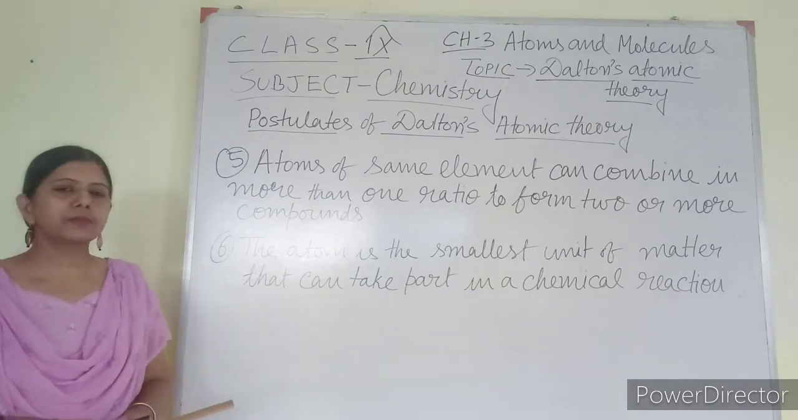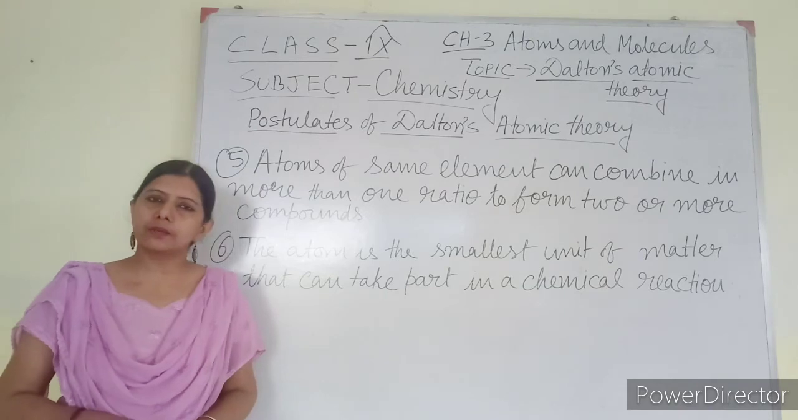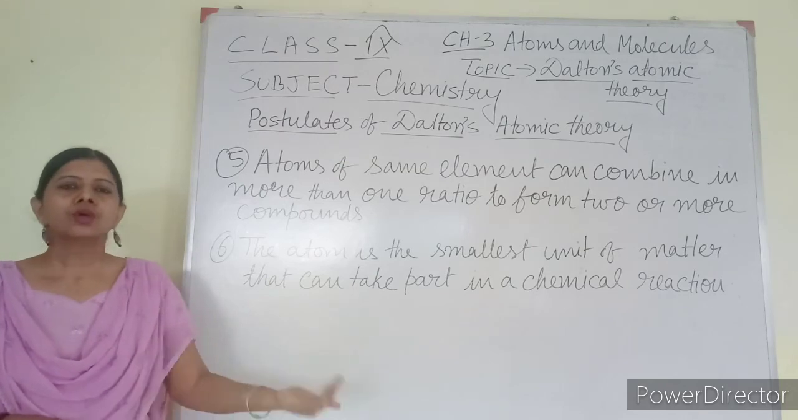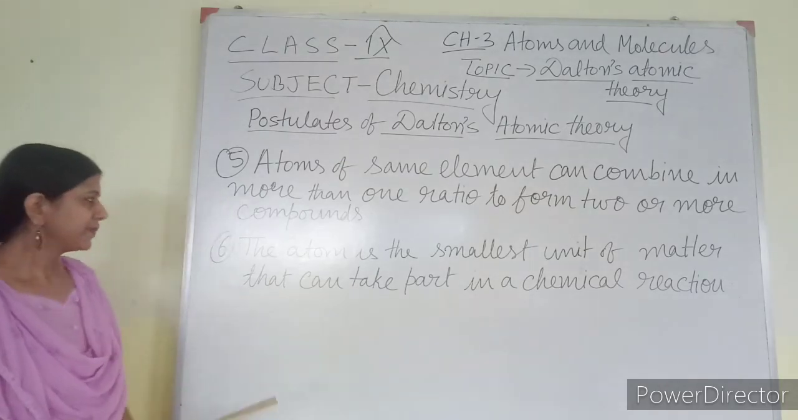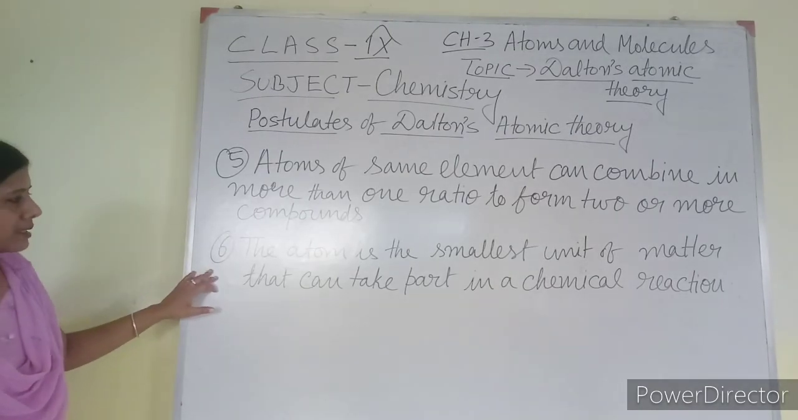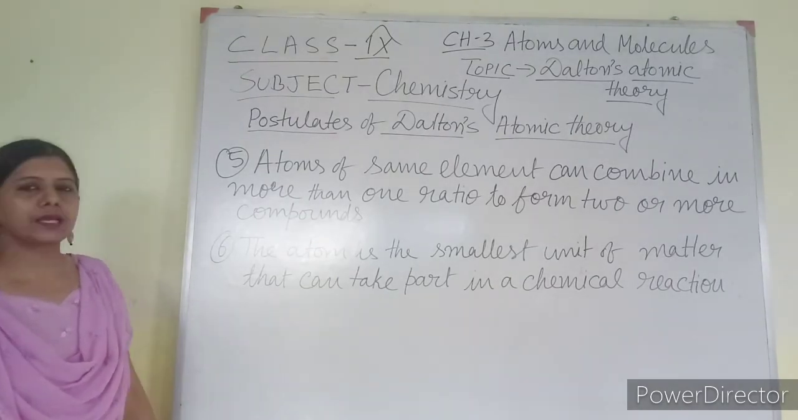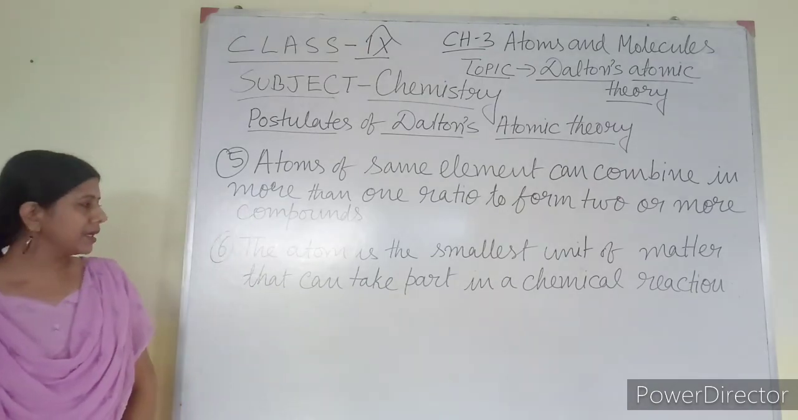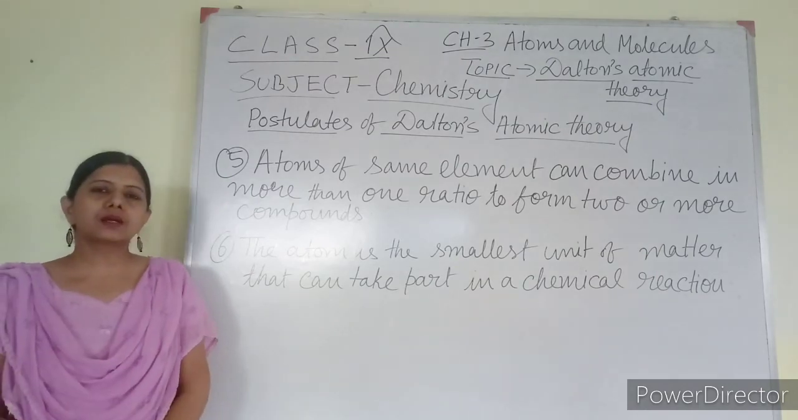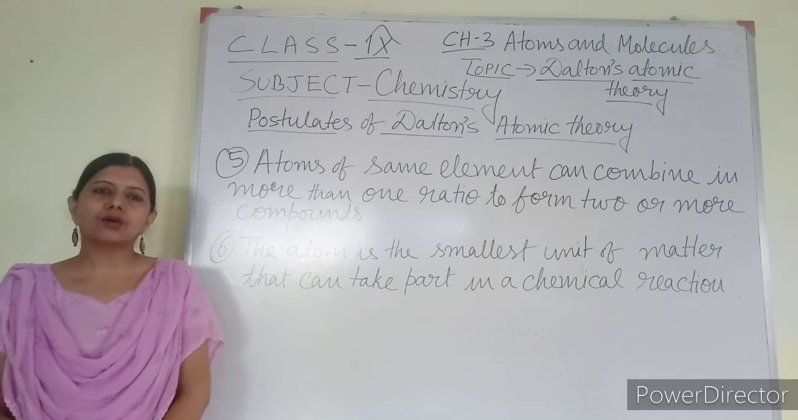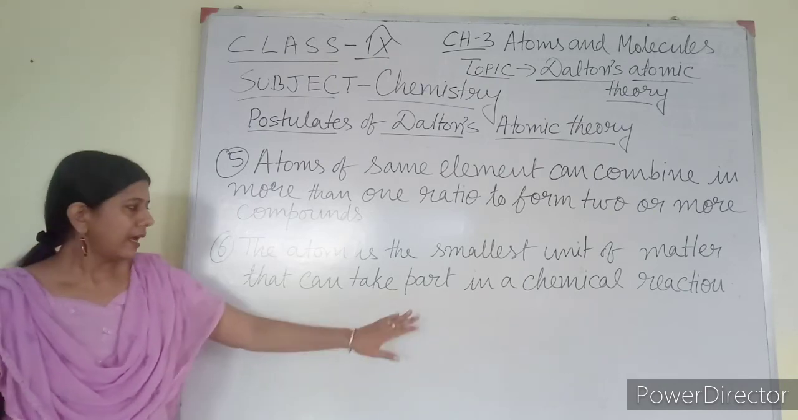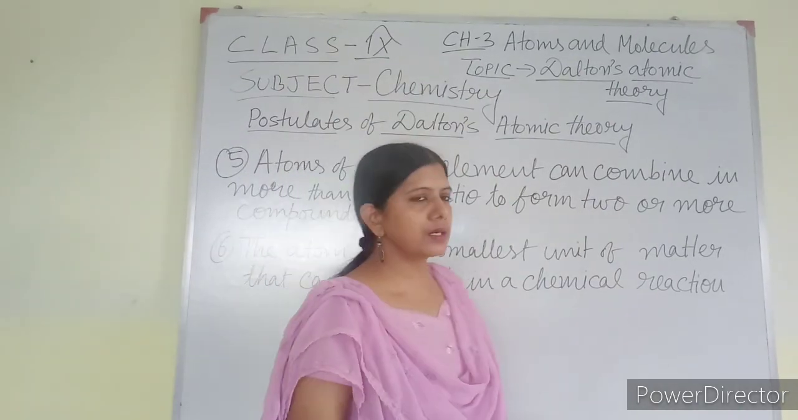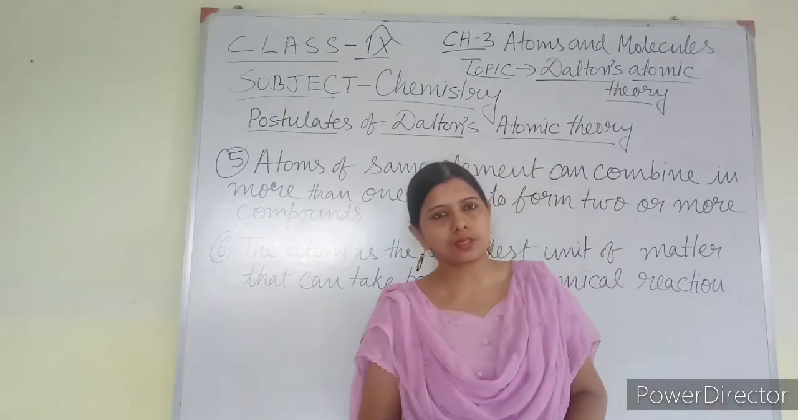I have told you in my previous video about carbon monoxide and carbon dioxide. That can be related with this point. They are combining in different ratios to form two or more compounds. Number 6. The atom is the smallest unit of matter that can take part in a chemical reaction. According to this point, only atoms can take part in a chemical reaction. Atoms are the smallest unit that can take part in a chemical reaction. In a chemical reaction, atoms are responsible for the reaction to occur.